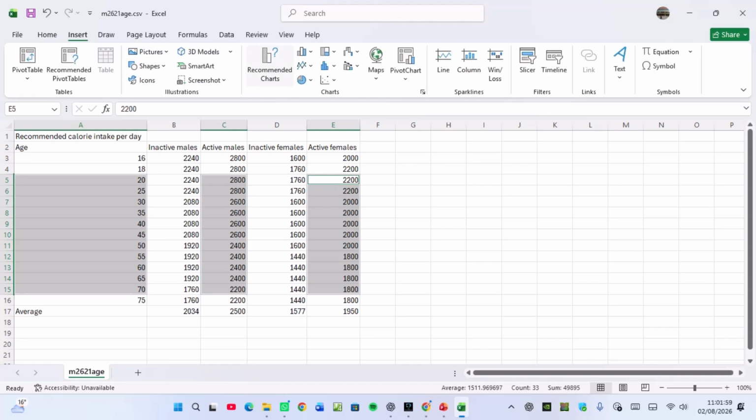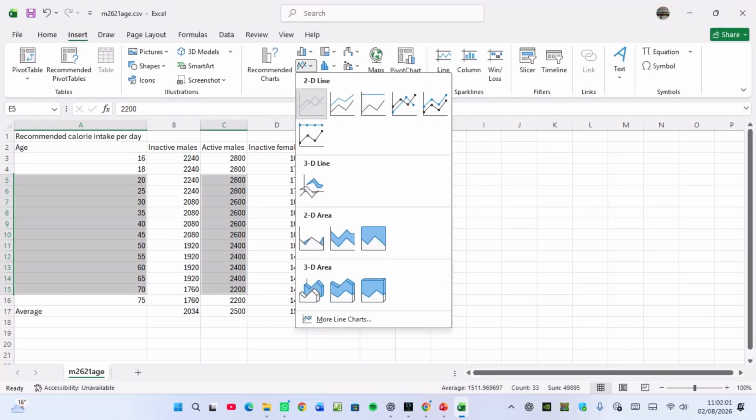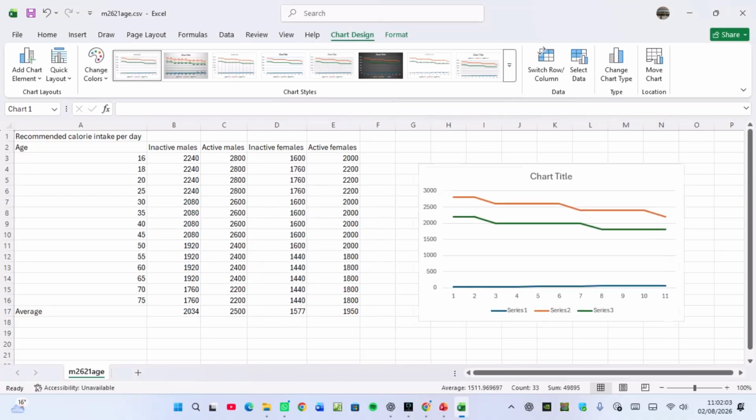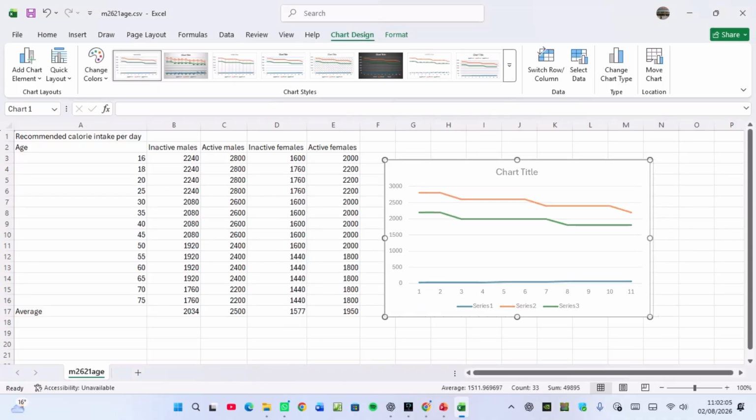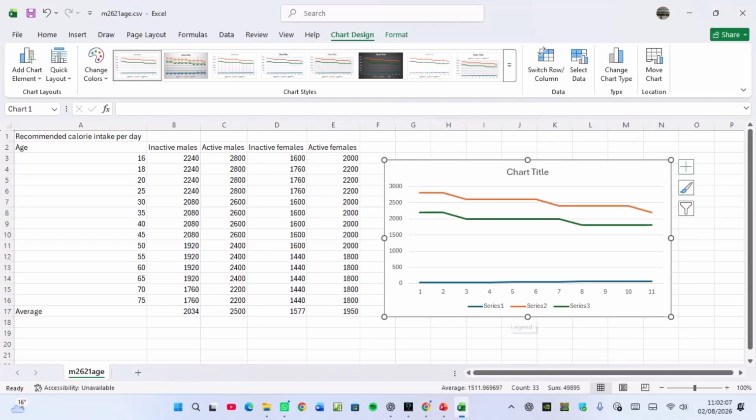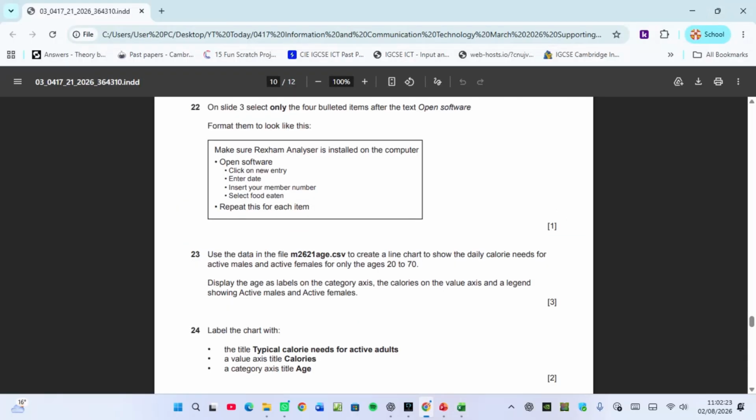I'm using Control to tell the machine this is y, this is x. Go to Insert, come to Line Chart, take this one here. So you can see it has got something like that. So this is the chart I have. On the series here, there are 3, but I need to remove this one here. This one should not be there, so that I should have active male and active female down here. Let's be guided by the question. That is my own assumption. So the question is going to be display.